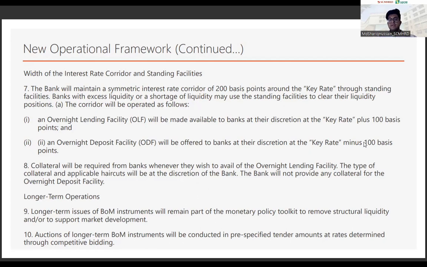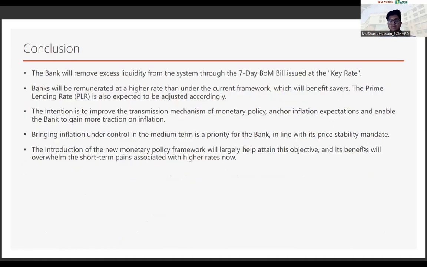And apart from this, there will be collateral whenever a bank wishes to avail the OLF facility. For the longer term operations, the Bank of Mauritius instruments will remain a part of the monetary policy toolkit to remove structural liquidity or to support market development. Also, auctions of the longer term instruments of the Bank of Mauritius will be conducted in a pre-specified tender amount at rates.